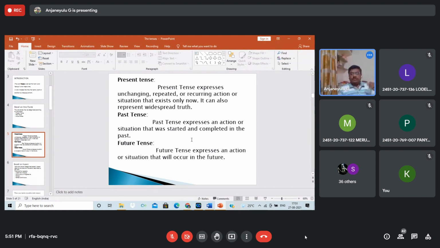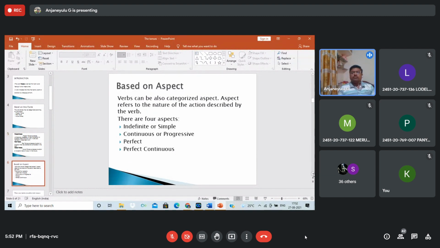Okay, students, you just understand the base of the helping forms and also main verbs, whether they are in present tense, past tense, past participle, or present participle. That is what you identify. Future tense, as you know, expresses an action or situation that will occur in the future in general.